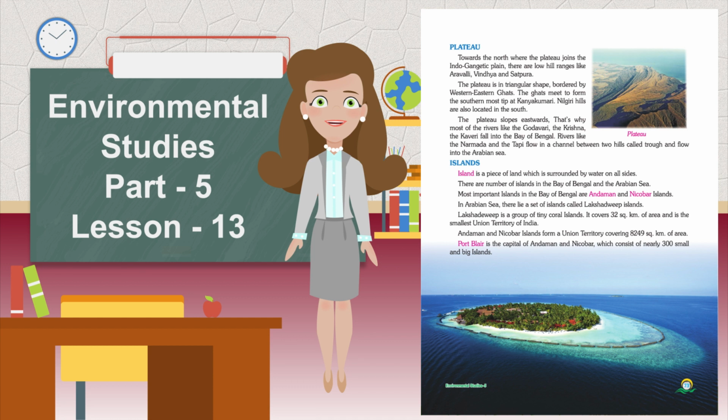Andaman and Nicobar Islands form a union territory covering 8,249 square kilometers of area. Port Blair is the capital of Andaman and Nicobar, which consists of nearly 300 small and big islands.